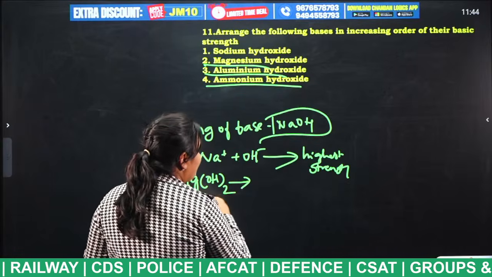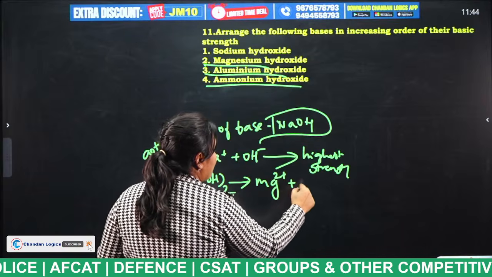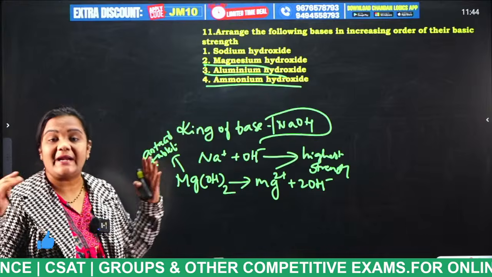So if we dissolve this magnesium hydroxide, what will we get, students? Mg2+ plus 2OH-. That means it is not going to be separated 100%.